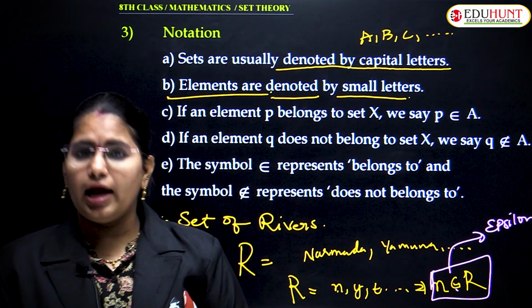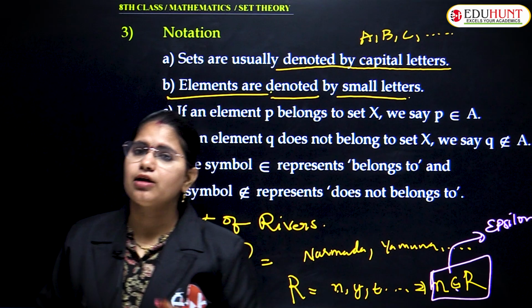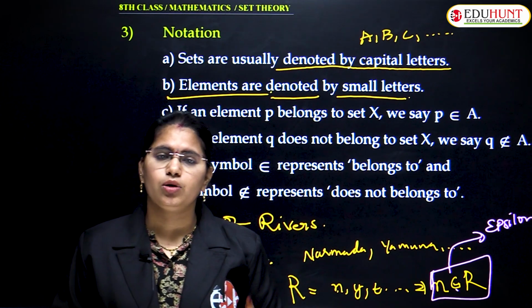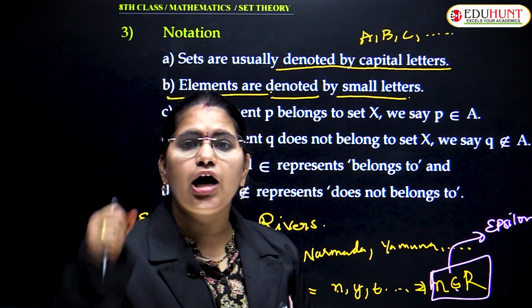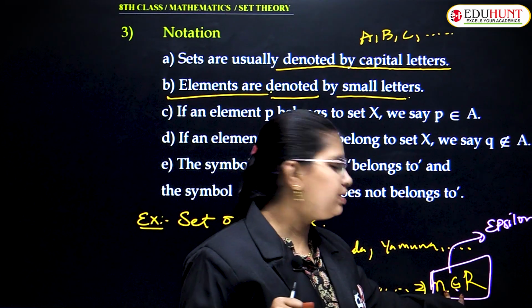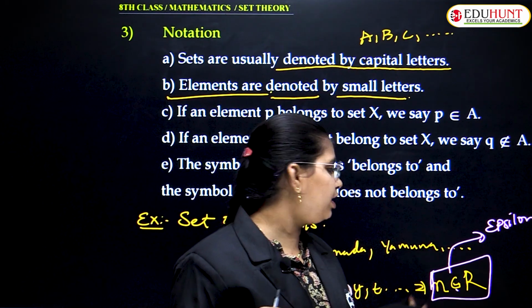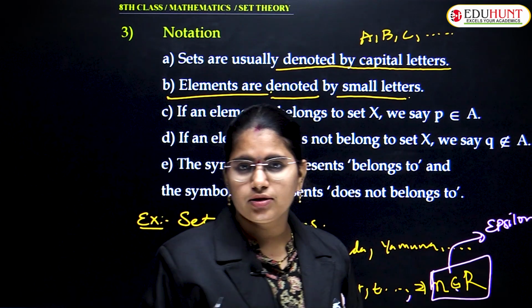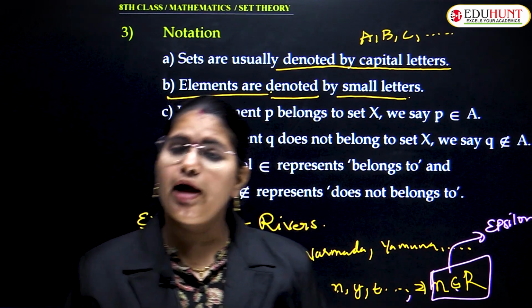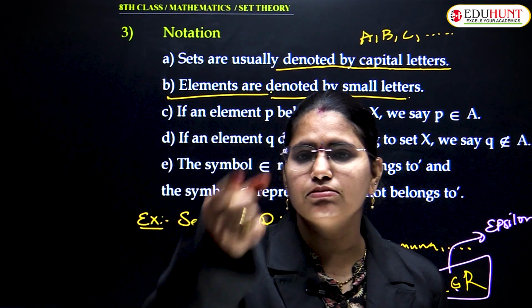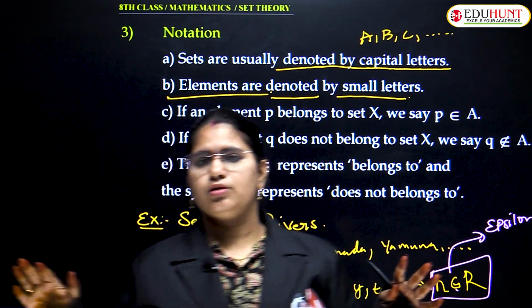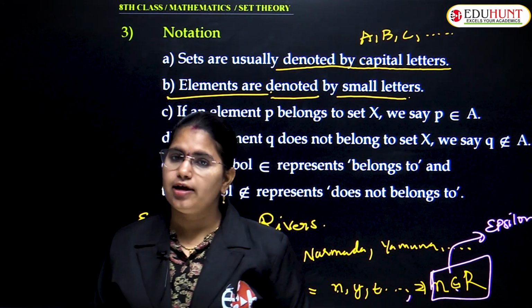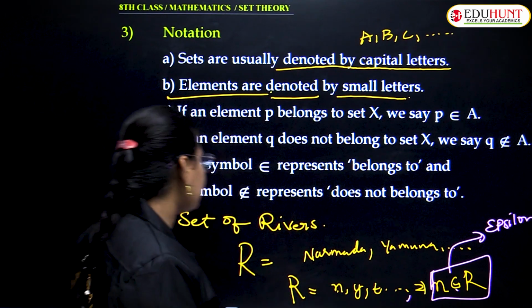And if one particular element belongs to the set, then how will it be represented? This is the representation of an element belonging to the set. That will be my third point. And you may get a doubt, ma'am, if an element does not belong to the set, then how will you represent it?